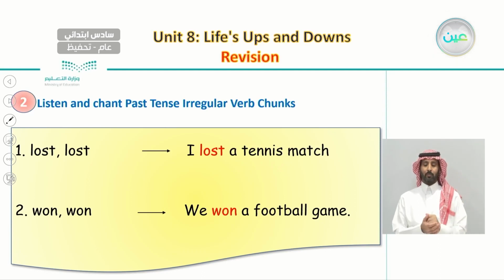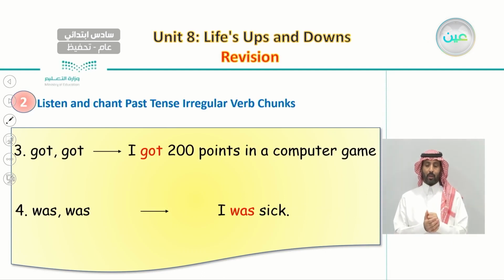Number two. Won. Won. We won a football game. Say with me. Won. Won. We won a football game. Number 3, got. Got. I got 200 points in a computer game. Say with me, got. Got. I got 200 points in a computer game.